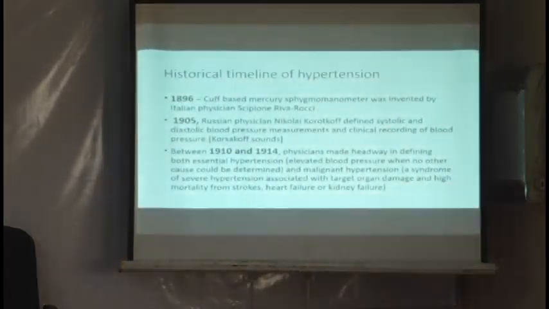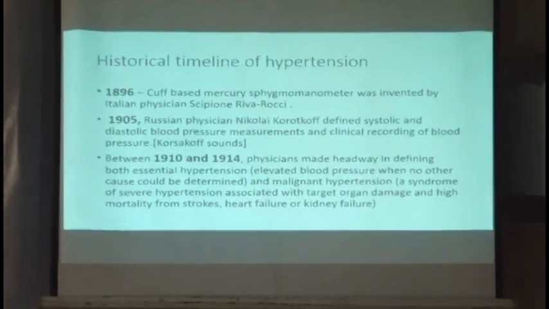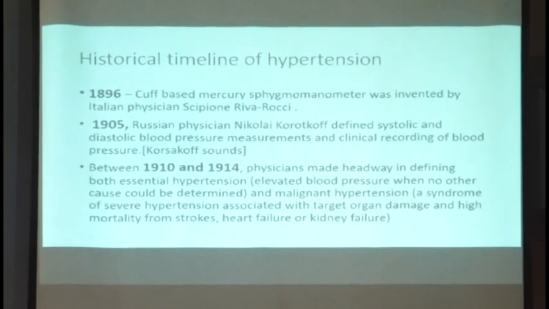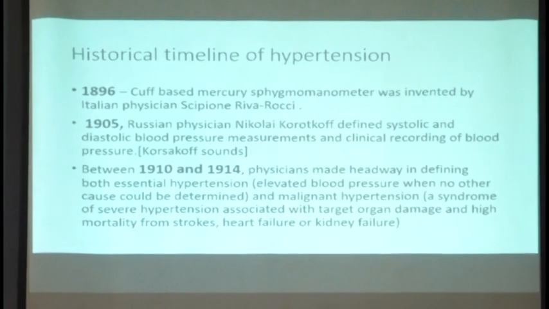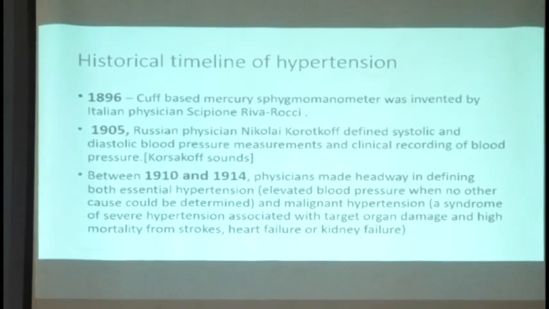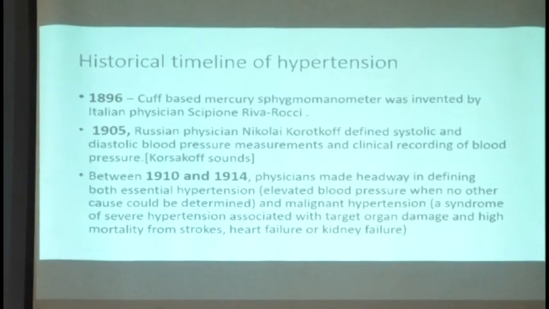Like initially, in the earlier days of physiology, people knew that there was something like a circulating pressure, but it could not be measured, and its importance in the disease was not known till 1896, where the pressure could be measured by a cuff, that sphygmomanometer, it was invented. Till then, the study of blood pressure was only in the experimental animals in the labs, where animal would be sacrificed.